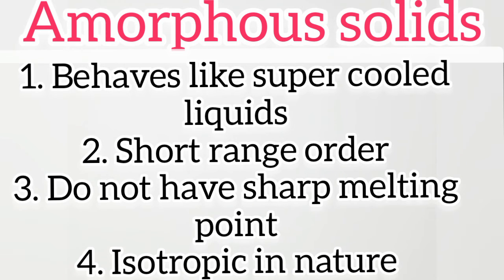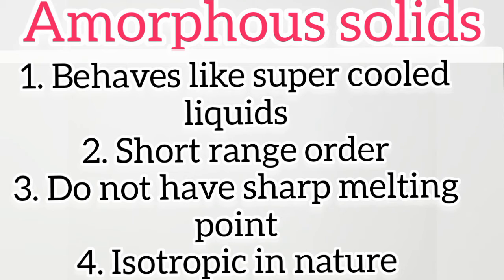So coming to the case of amorphous solids, they do not have any regular or orderly arrangement of molecules or atoms in their structure. That is, they do not have any definite geometrical shape. Therefore, unlike crystalline solids, amorphous solids do not have long range order. They are short range order solids. And the second point is that they do not have any sharp melting point.